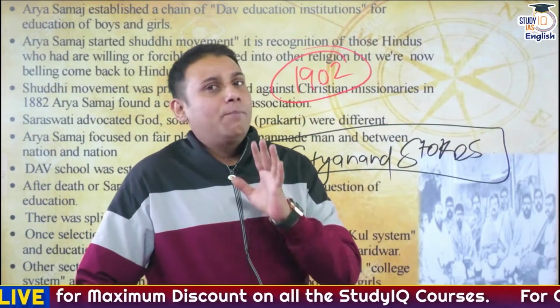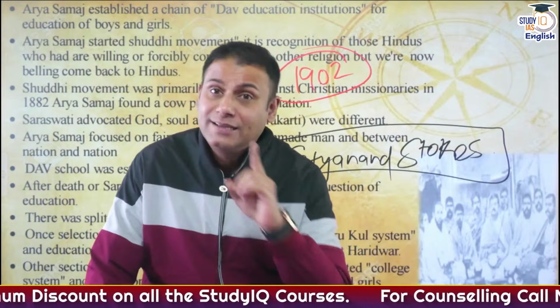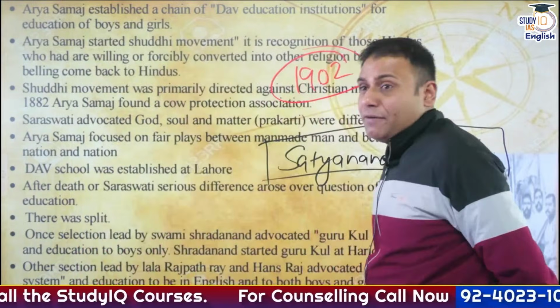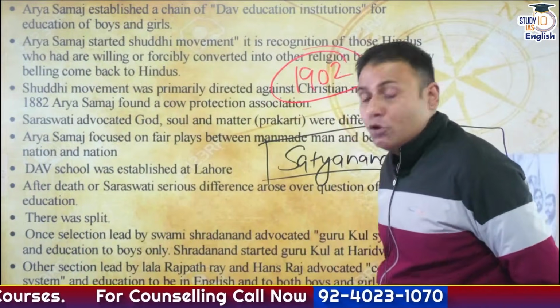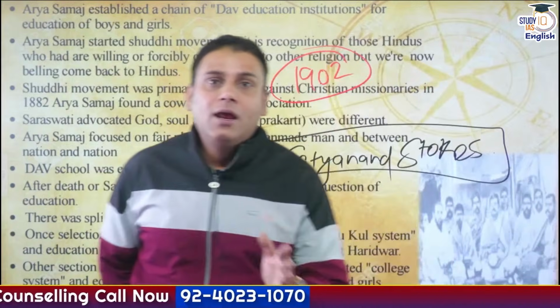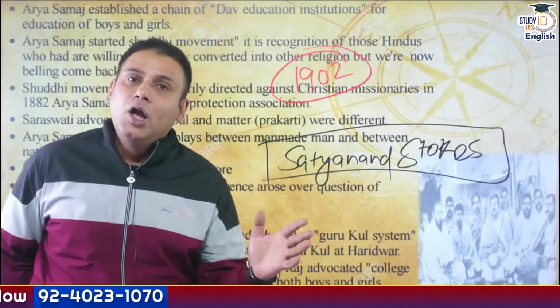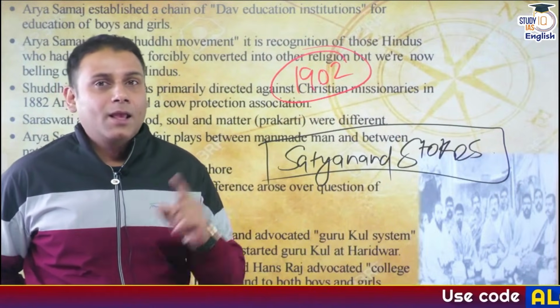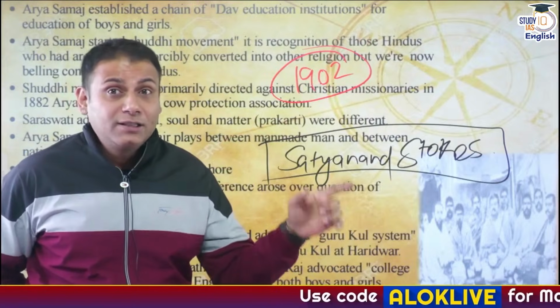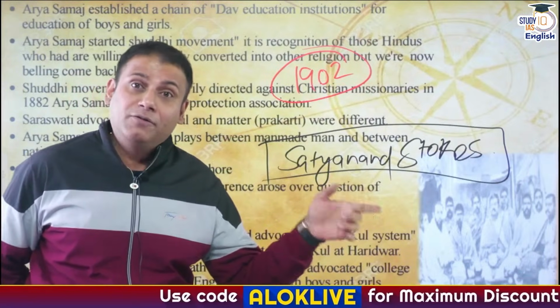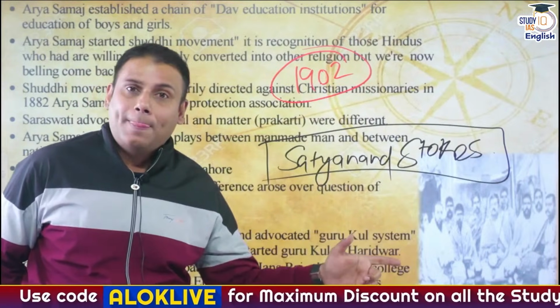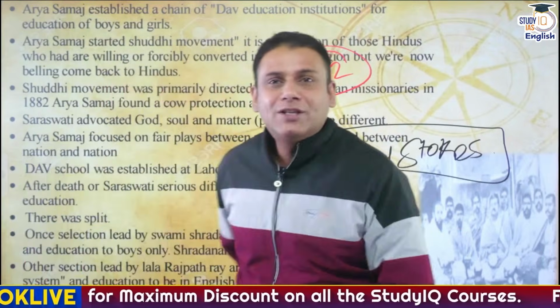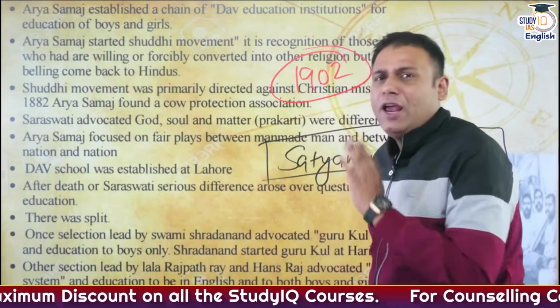So these are the important things that you need to remember about Arya Samaj. One more thing, Arya Samaj founder Swami Dayananda Saraswati ji wrote two books, Satyarth Prakash in Hindi and Vedabhasya Bhumika, which is a commentary on Rig Veda and Yajur Veda. Clear? So these are the important points from the perspective of the prelims examination. Now let's move ahead with Swami Vivekananda ji in short.